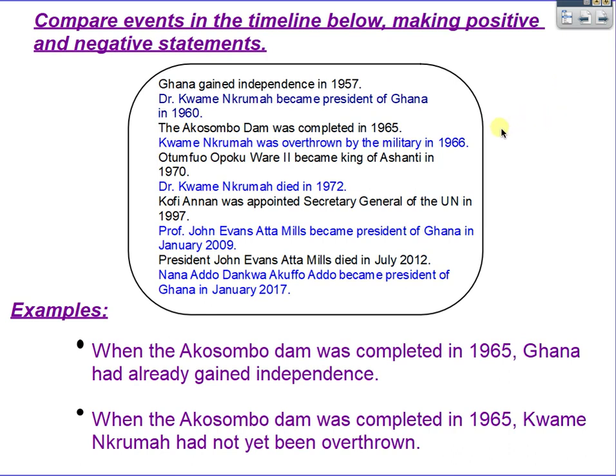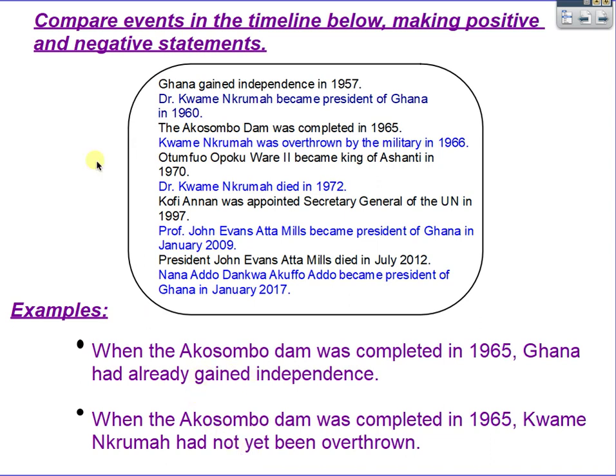Now, compare events in the timeline below, making positive and negative statements. For example, the Akosombo Dam was completed in 1965. Ghana gained independence in 1957. Which of these two events happened first? Ghana gained independence first. So we must use the past perfect tense in expressing these events in the past. When the Akosombo Dam was completed in 1965, Ghana had already gained independence.